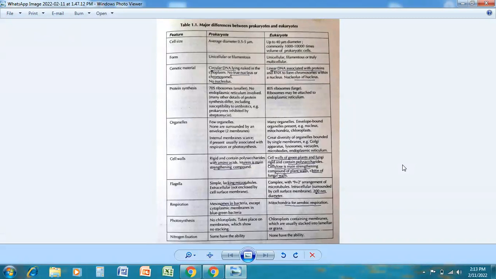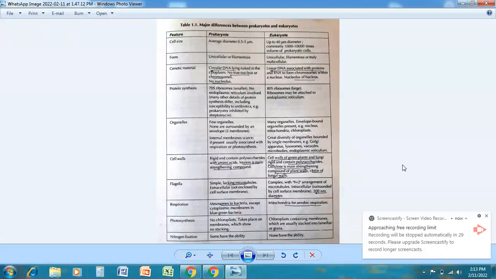Respiration की बात करते हैं, in case of prokaryote there is a mesosome in bacteria, except cytoplasmic membrane in blue-green algae. And in case of eukaryote, there is a mitochondria for aerobic respiration. And if we talk about photosynthesis, in case of prokaryote, there is no chloroplast. Photosynthesis takes place on membrane which show no stacking. But in case of eukaryote, there is chloroplast which contains membrane which are usually stacked into lamella or grana.